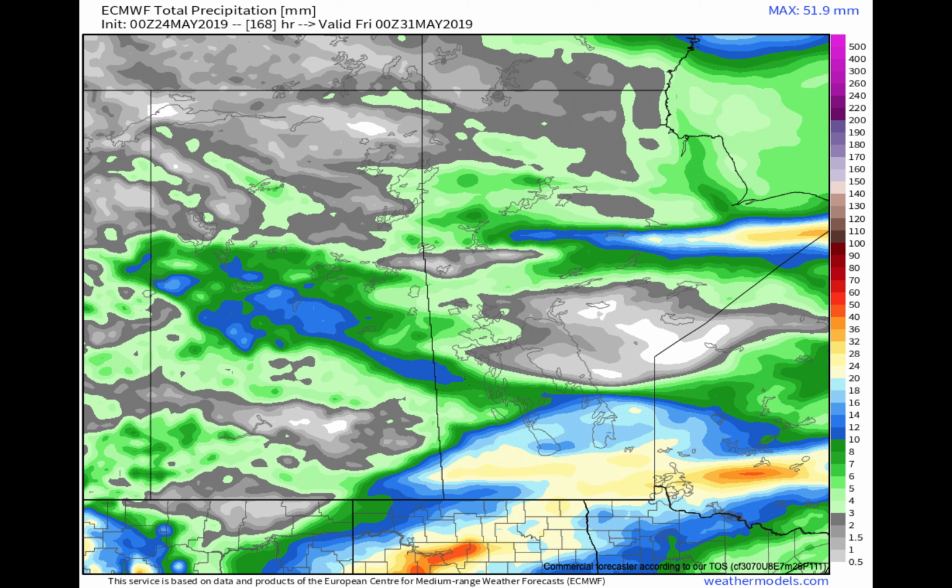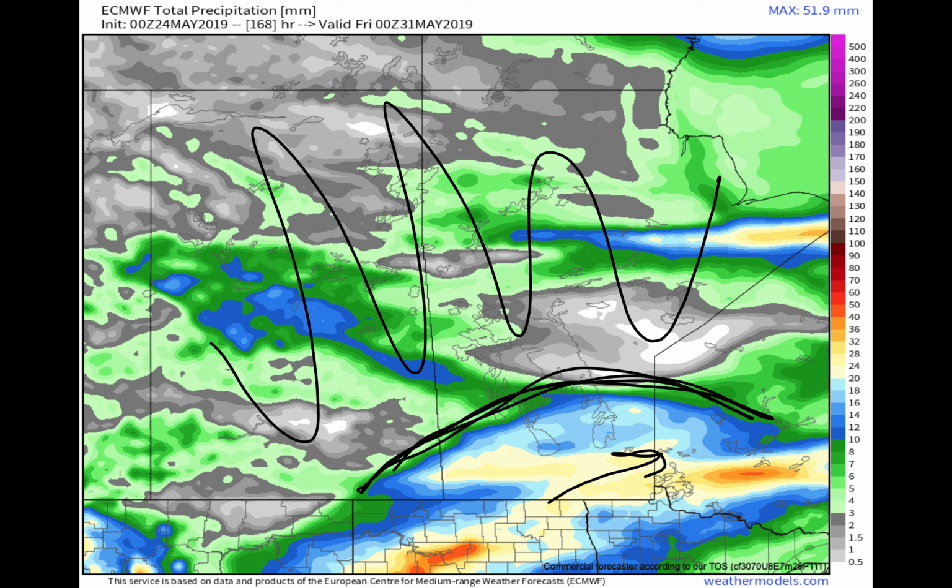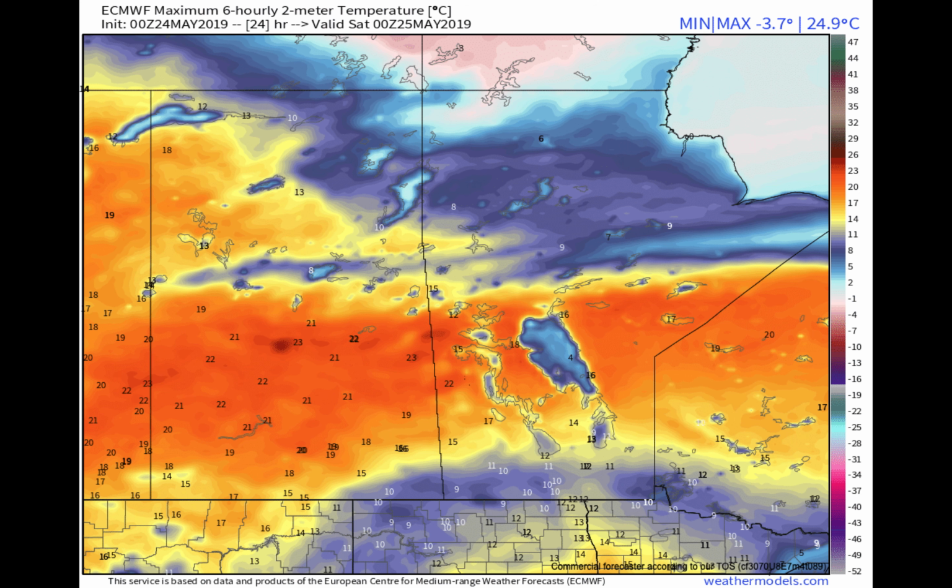As we look across off to the south, this is where we kind of get some of that precipitation from the storm systems tracking off to the south across the central U.S. here, picking up perhaps upwards of 20 millimeters of precipitation through the next week across southern Manitoba. But then elsewhere again across the northern portions of Manitoba and then much of Saskatchewan is going to be hit or miss showers as we head through the next week, with no real soakers as we look out through the next 7 days.